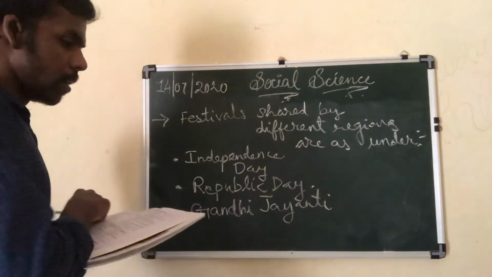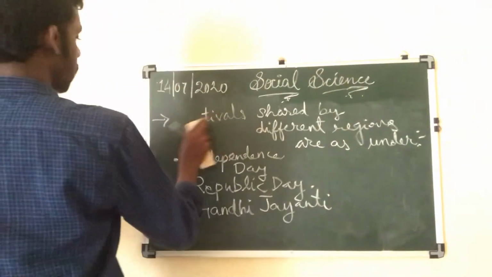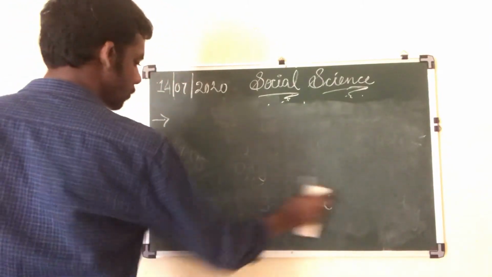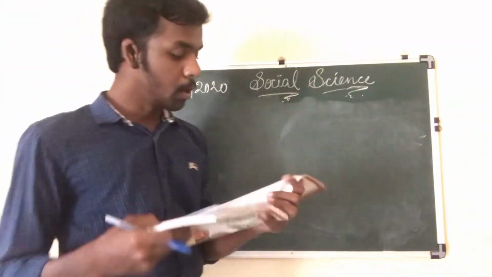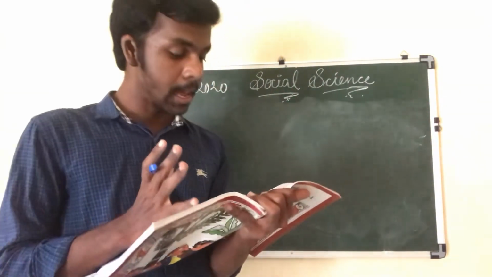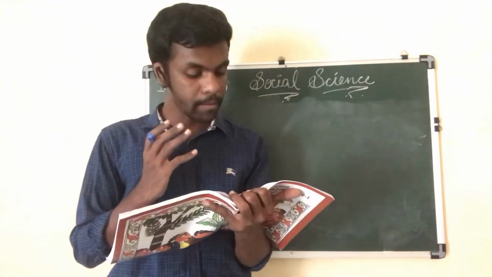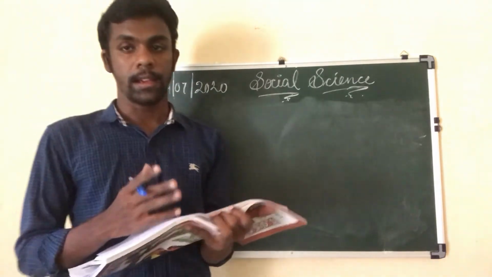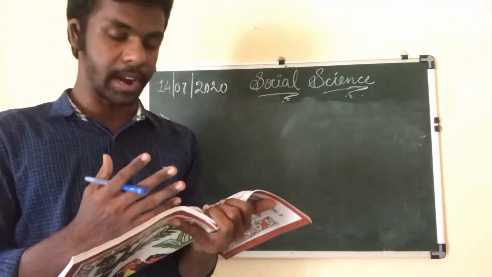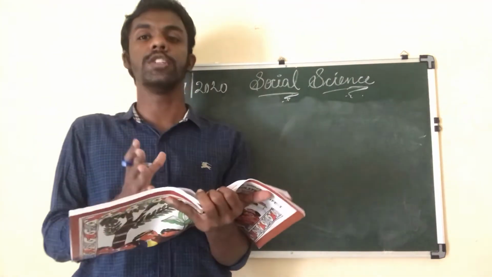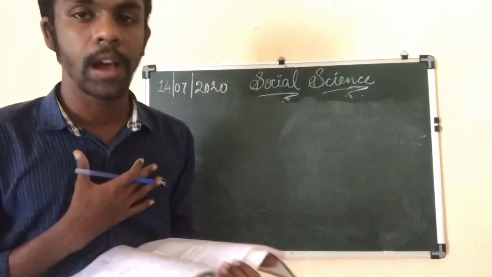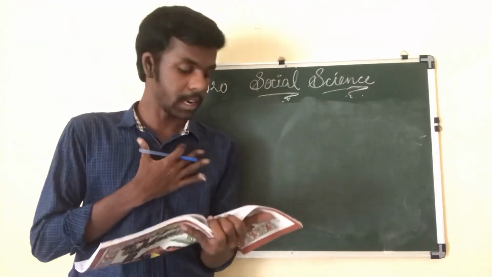So what is the second question over there in the textbook? What do you think living in India with its rich heritage of diversity adds to your life? Means as India is diversified, India is having a rich heritage of diversity, what does it add to our life? How can we say that it is a special thing in our life?